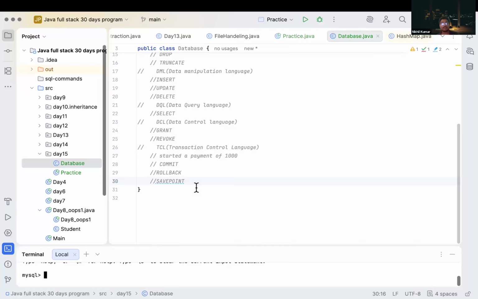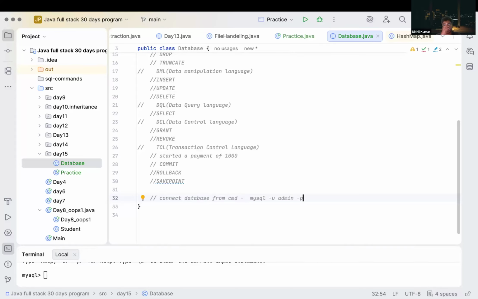Or I will write it here. Using this command, correct? You can use this command.